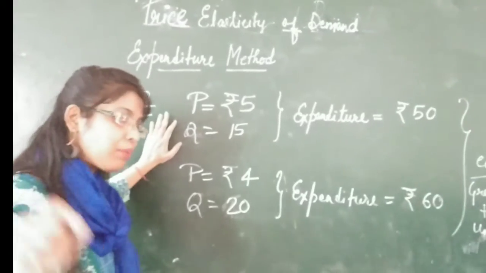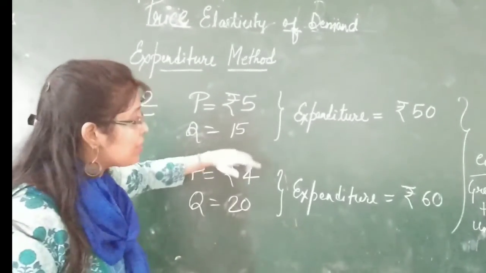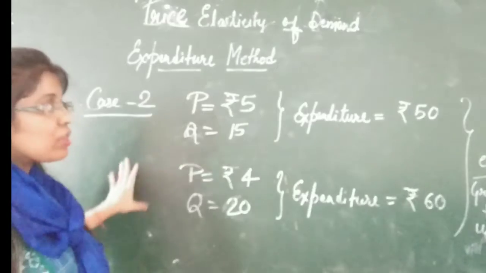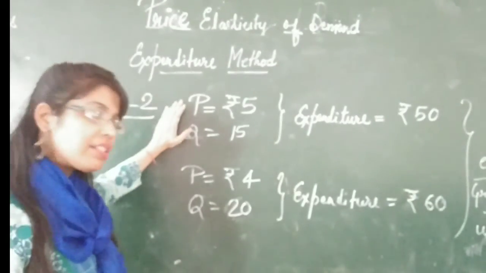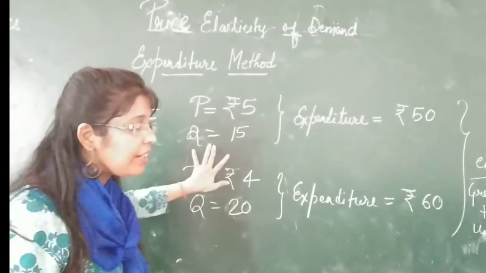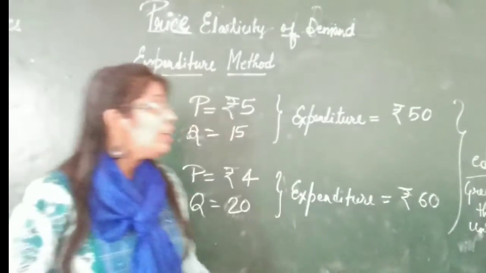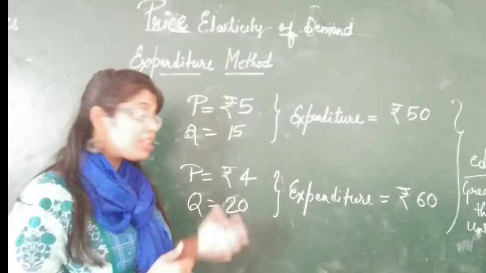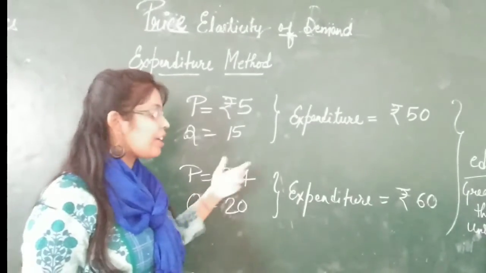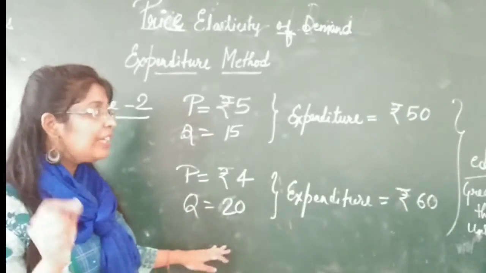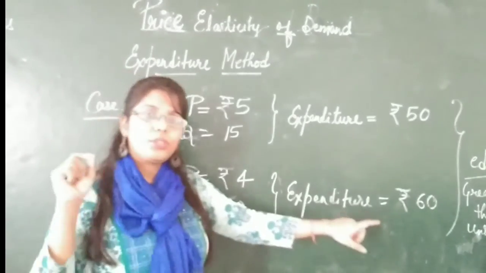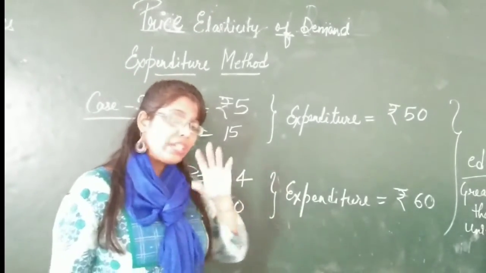It is not so that I am going in a market, I am spending 5 rupees and I am purchasing 15 quantity. It is just based on the assumption. Whole microeconomics is based on the assumption, students. So it is just the assumption here. The numbers I have taken, it is just based on the assumptions. So this was the vice versa case, when price falls, expenditure increases, and when price increases, expenditure falls. So here ED is greater than 1, greater than unitary. So hopefully the two cases are clear to you.